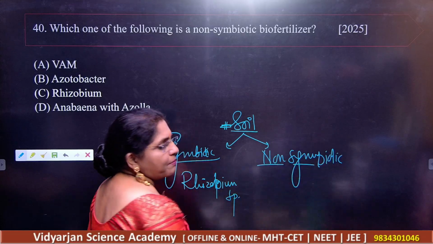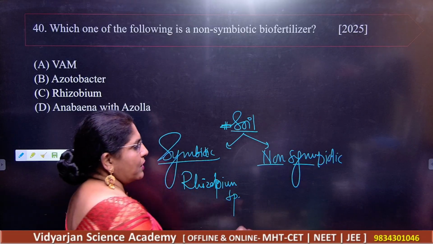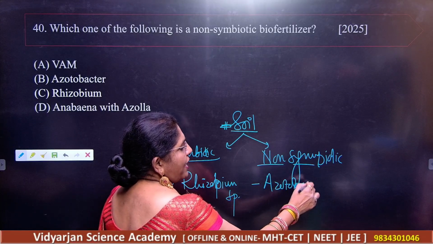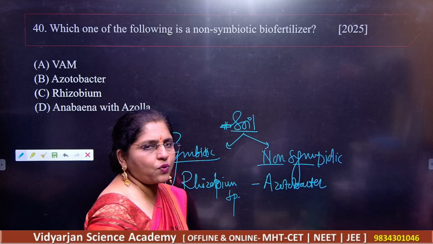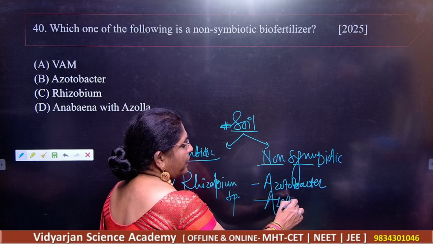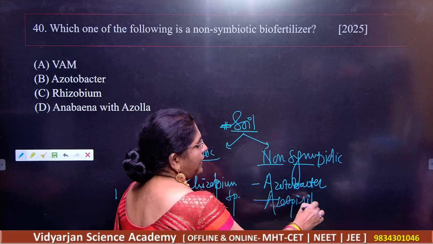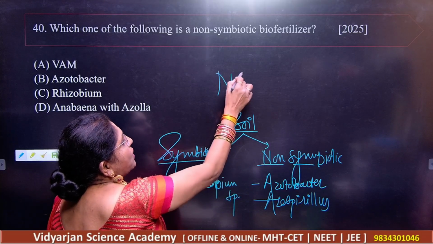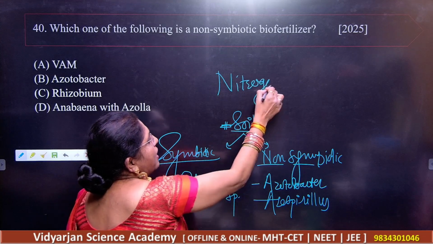What are non-symbiotic bacteria here? Number one, we have Azotobacter, then we have Azospirillum, right? All these bacteria can be used here for the fixation of nitrogen.